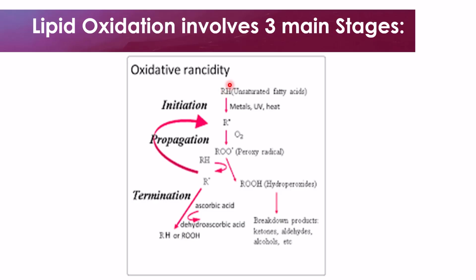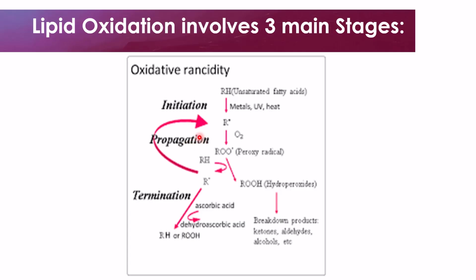So this is a summary of the oxidative rancidity, which involves three main steps. As said earlier, the first step is the initiation step, and this involves the formation of lipid free radicals in the presence of metal ions, light or UV, and heat.